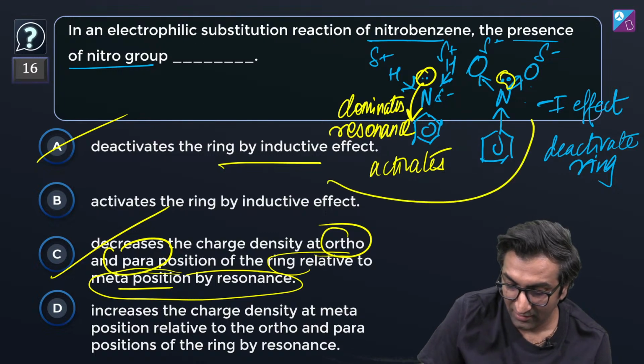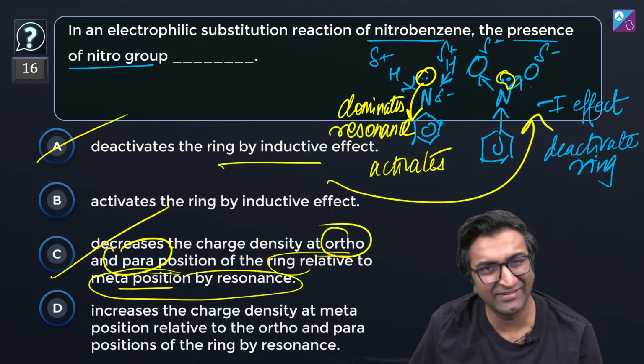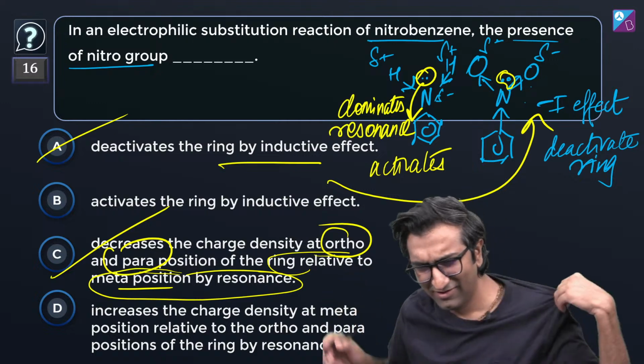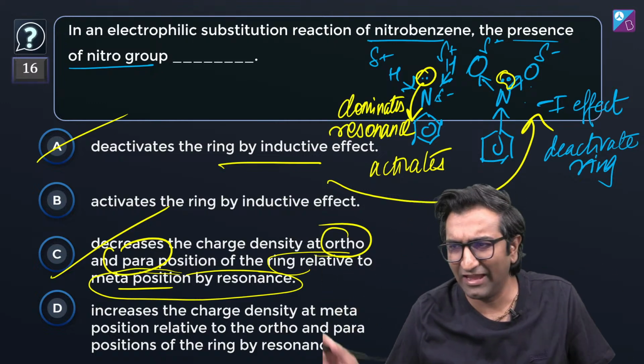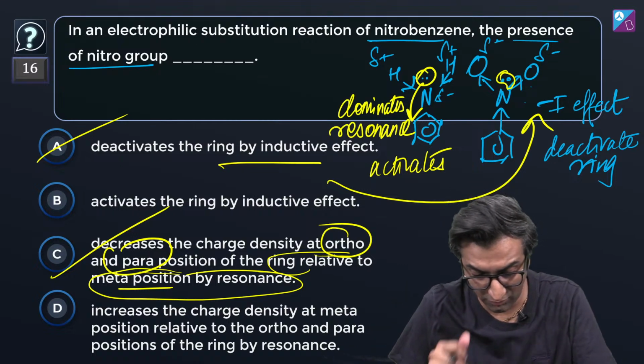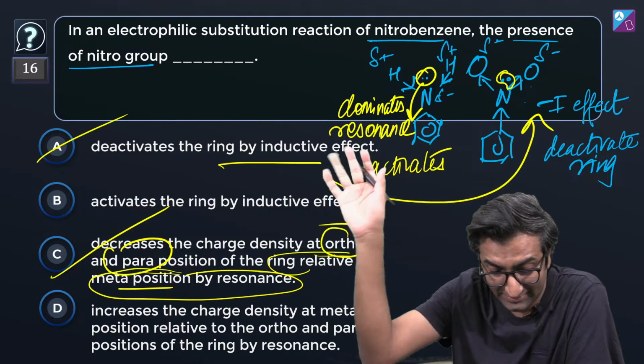यही तो मैंने यहाँ पे draw किया है. Minus I effect and all of that. माइनस आई सही लिखा मैंने क्या? मुझे माइनस आई प्लस आई याद नहीं रहता यार. Is minus I correct? मुझे याद नहीं रहता है, but I know it's pulling electrons away. ठीक है, and I think minus I must be correct. जो भी हो, minus I plus I जो भी है, but deactivate कर रहा है, that we are sure.